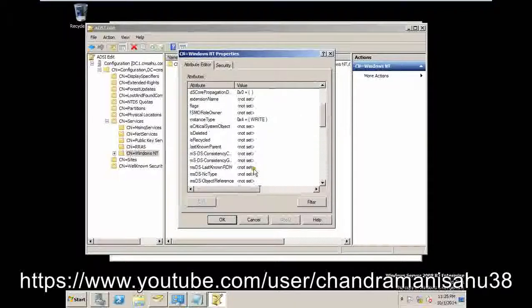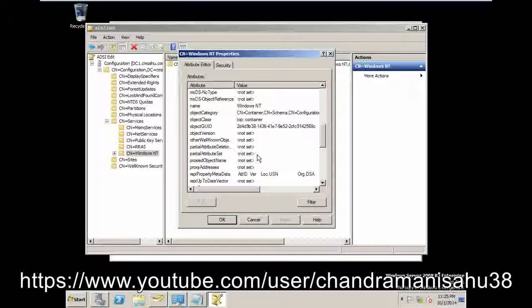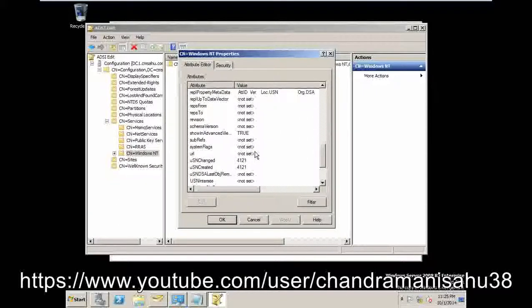See, if you look over here, there is no period written for the recycle bin, for the deleted objects. It is not written, right? That is because the recycle bin is not enabled in Windows Server 2008 R2 by default, so you have to enable it. What is the process to enable it? Let's see how we enable the Active Directory recycle bin, for when we accidentally delete an object.